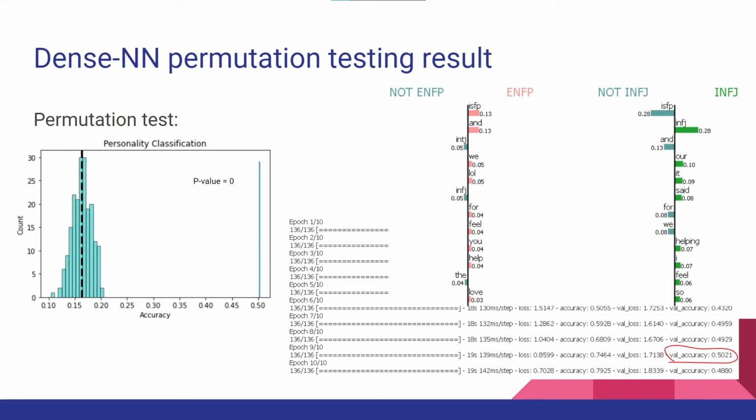We found that the performance improved when the number of nodes in successive layers followed a decreasing geometric progression. When trained for more than 10 epochs, the performance started to decrease. This happened because the model started to overfit to the training data, failing to generalize to a more varied vocabulary. Here, an interesting finding is that when considering inputs from the more agreeable, feeling-based personalities, their posts used words like feel, helping, our, and we, which were indicative of their personality type.